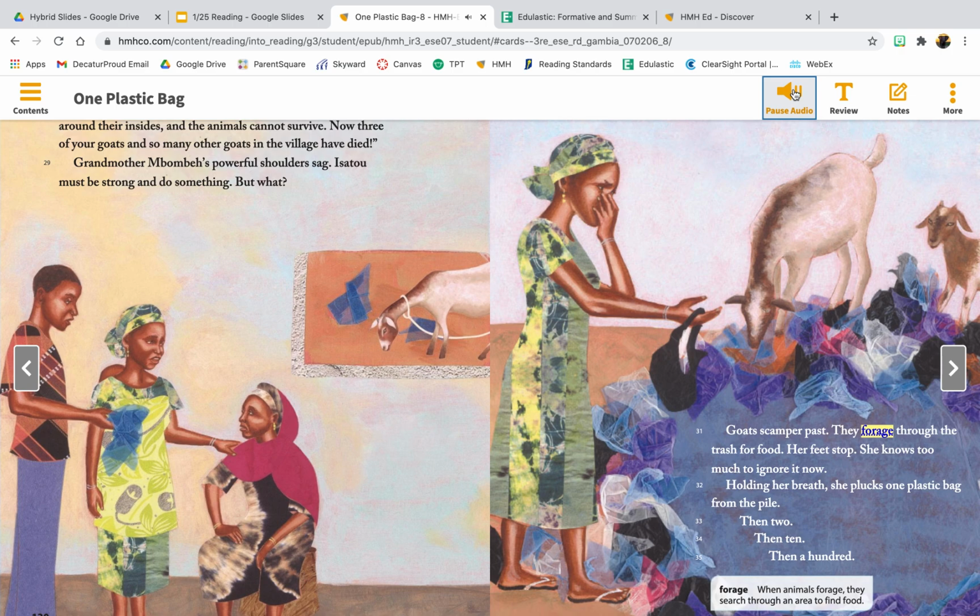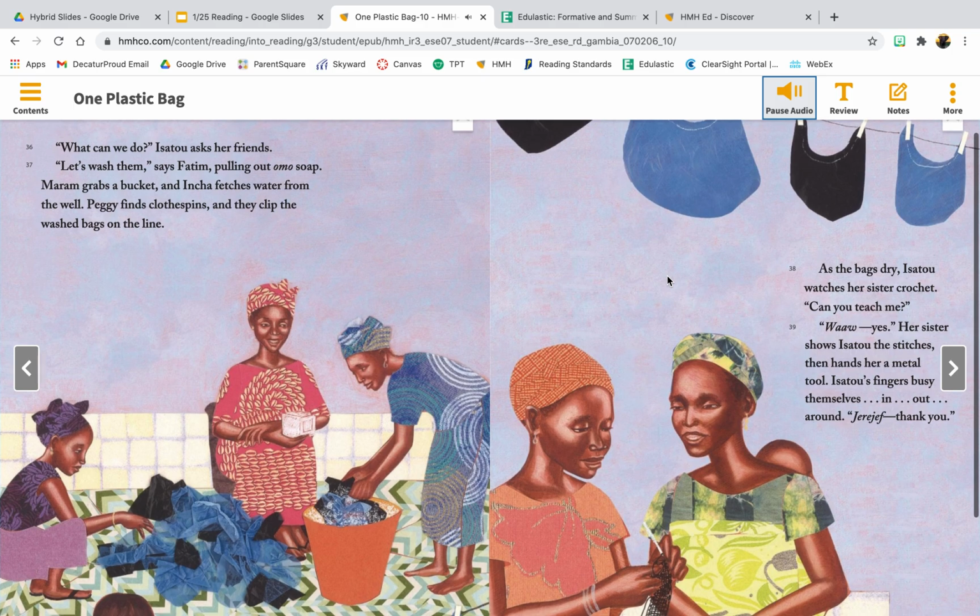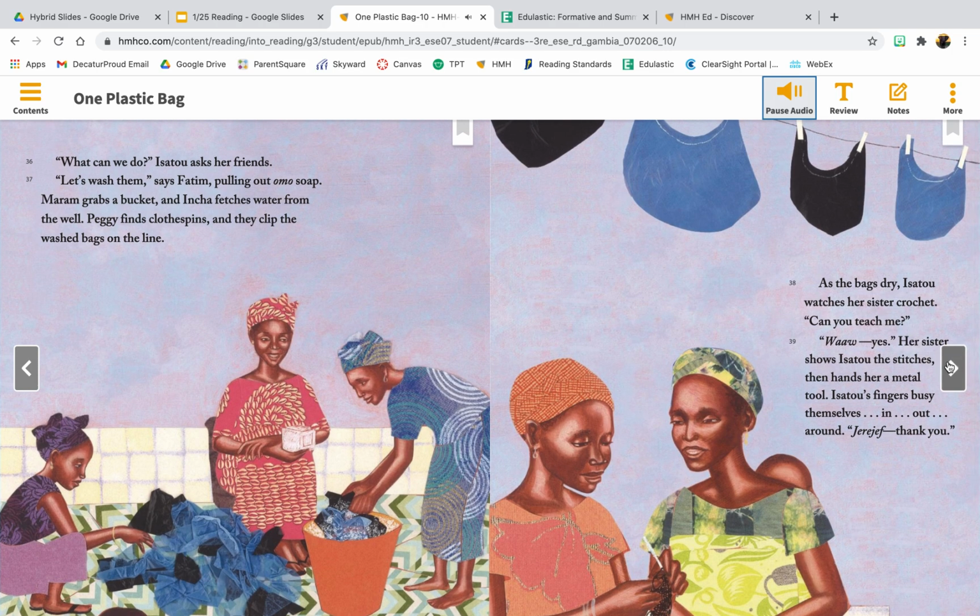Holding her breath, she plucks one plastic bag from the pile. Then two, then 10, then 100. "What can we do?" Isatu asks her friends. "Let's wash them," says Fatim, pulling out Omo soap. Marim grabs a bucket, and Incha fetches water from the well. Peggy finds clothespins, and they clip the washed bags on the line.